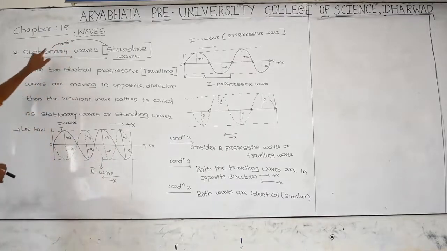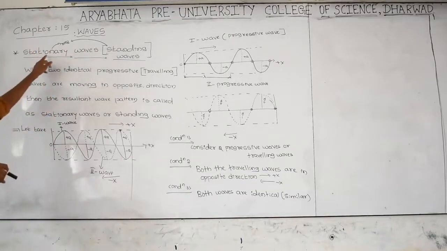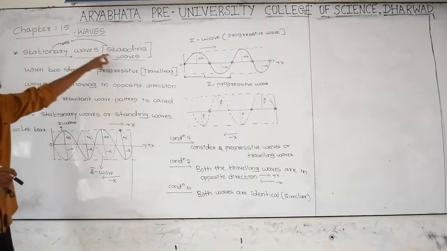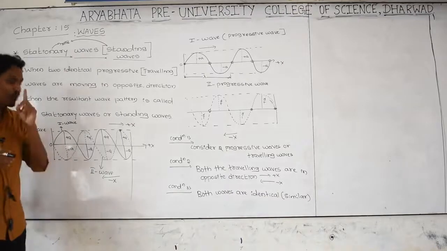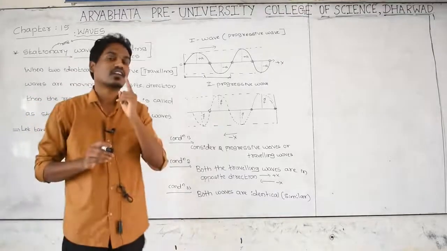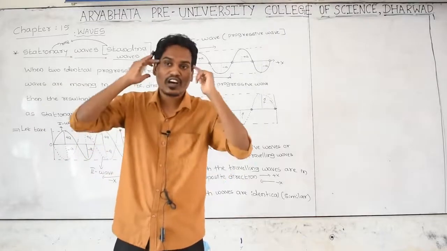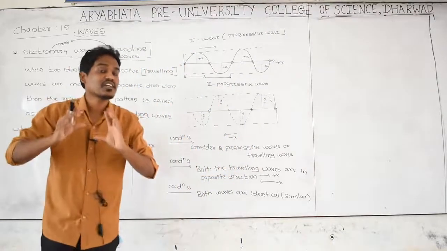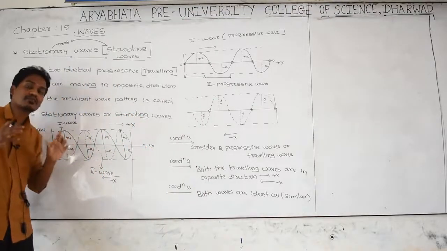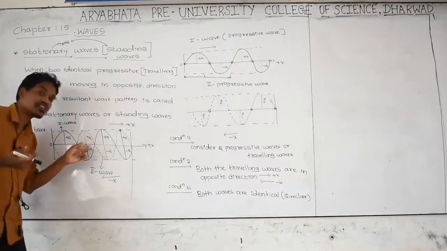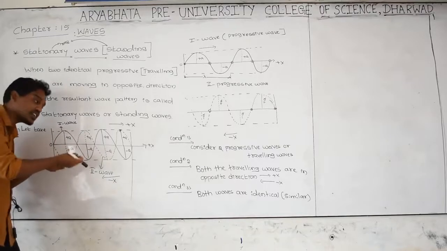That's why that wave is called a stationary wave or a standing wave. The meaning of stationary wave is a wave at rest, or a standing wave. How come? Once again, let's take the sentence. When two identical traveling waves are moving in opposite direction, we are observing a different shape of the wave, and we are feeling as if this wave is not moving, as if it is at rest.